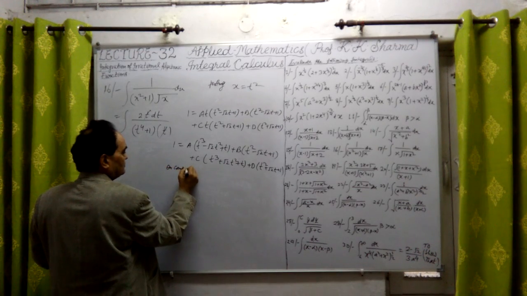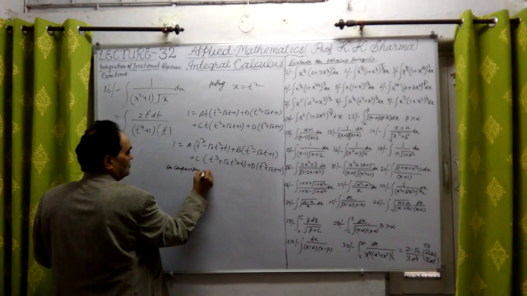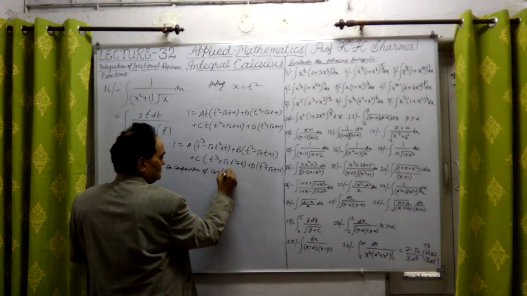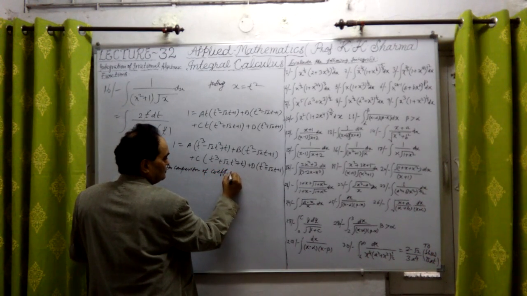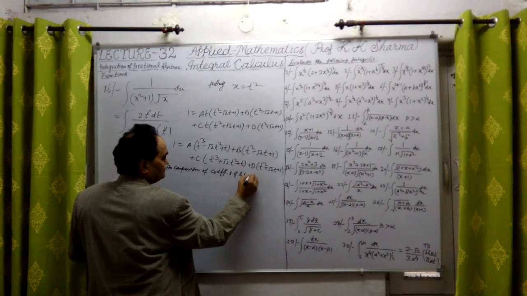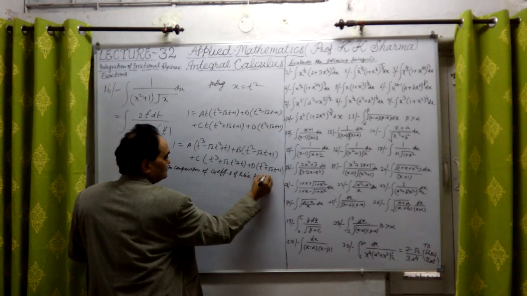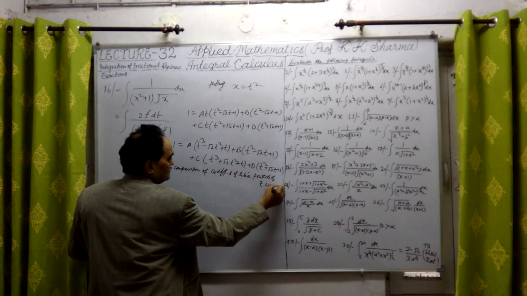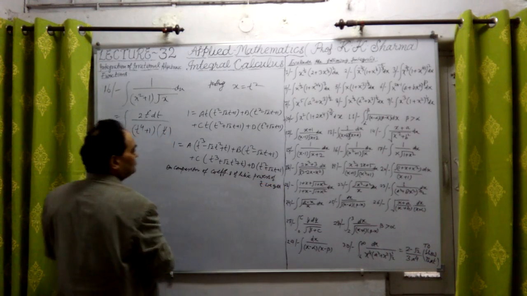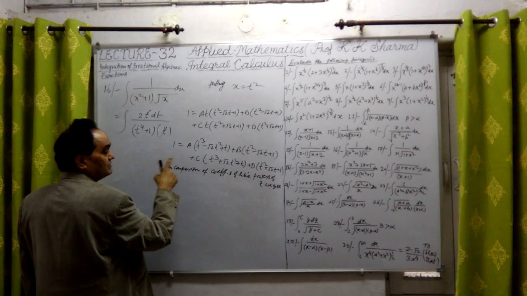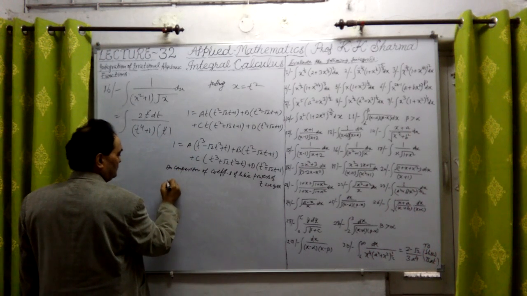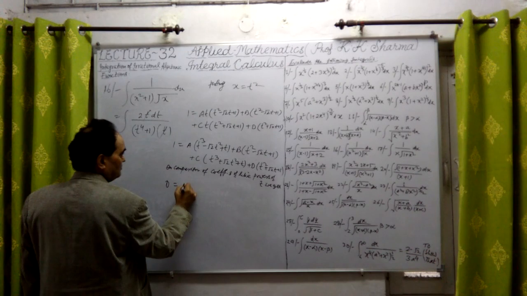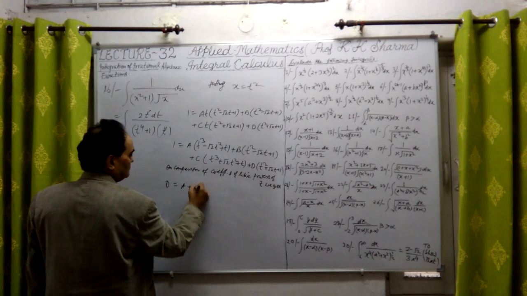On comparison of coefficients of like powers of t, we get, what do we get here? Let me first compare t cube: the left hand side is 0, equal to a plus c.